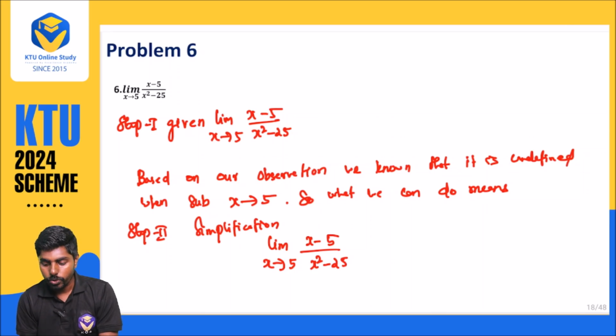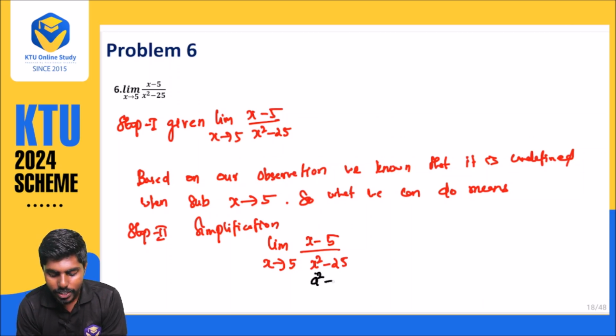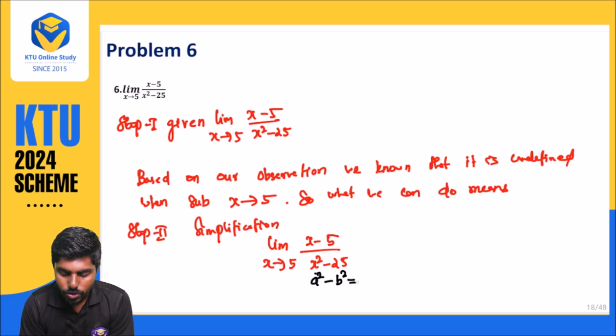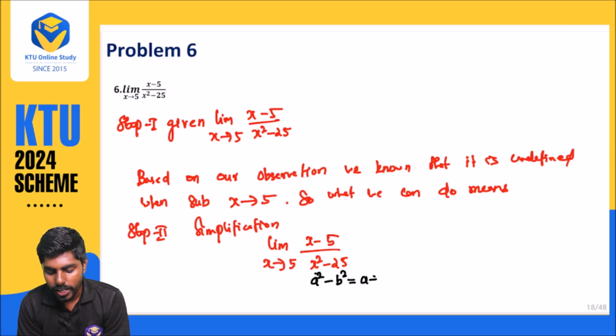Again, you need the observation skill. If you observe this, it is nothing but a square minus b square. You want to be very thorough with your base. Everyone knows a square minus b square is a plus b into a minus b.